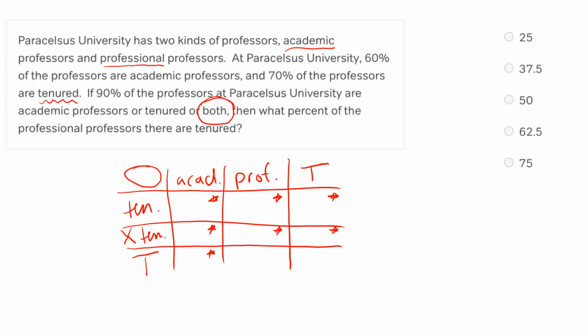Down here we have our total academic, here our total professional, and here our total, or all of our professors. Now, if I had a bunch of values, I would just start throwing them in the table. However, I don't. They've made this problem a little more complex by only giving me percents, 60%, 70%, 90%, and I'm solving for a percent.